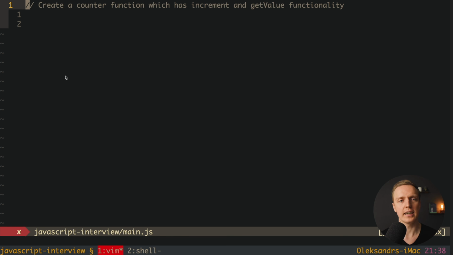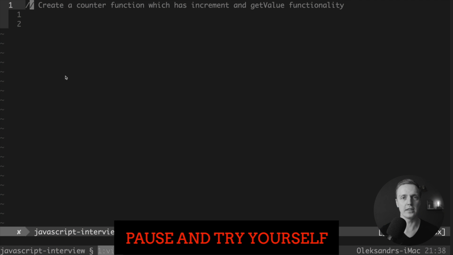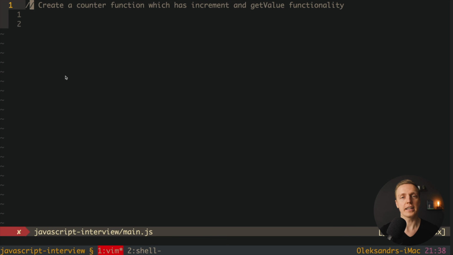This is for sure a question that I hear on every single JavaScript interview. This is why you must understand what closures are. As you can see here, we have a task: create a counter function which has increment and get value functionality. And actually you might not get it from this task, but this is a task regarding closures, because we must create a function where inside we store some value and we have two public methods. And this is how you typically need to implement it.